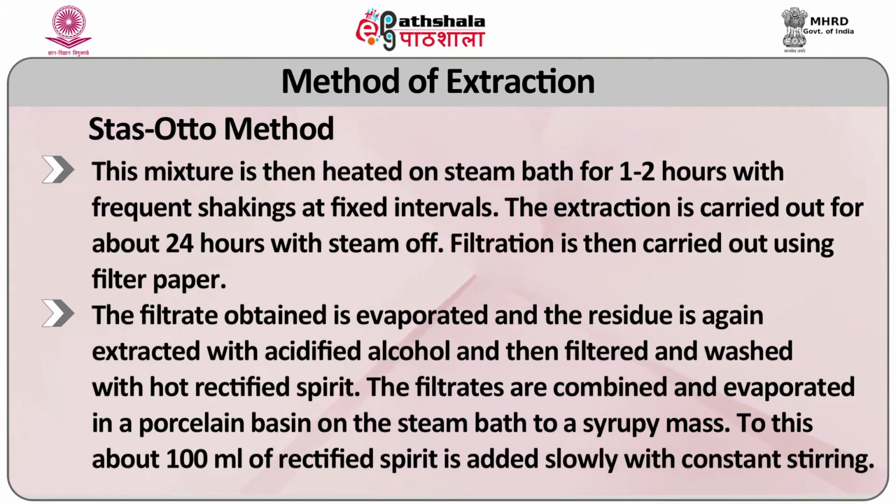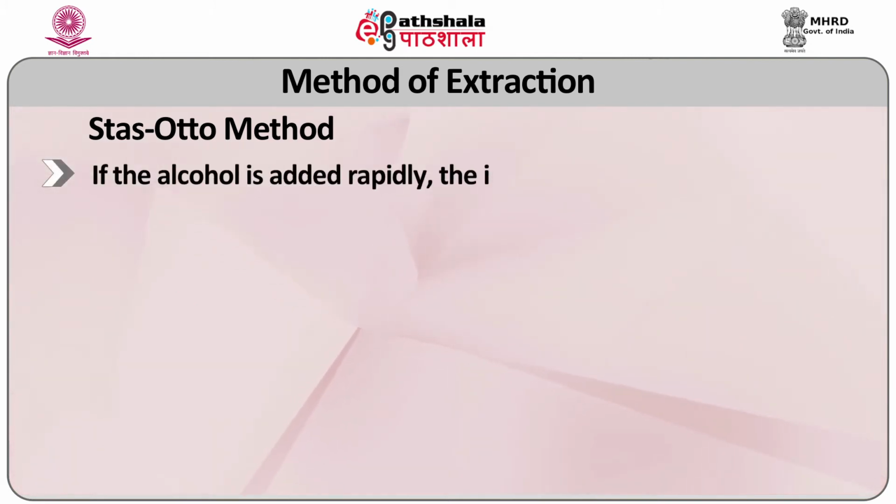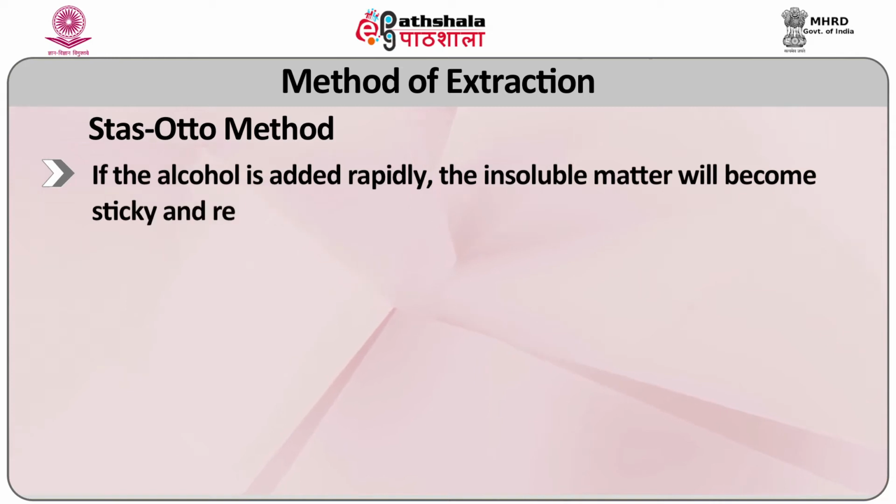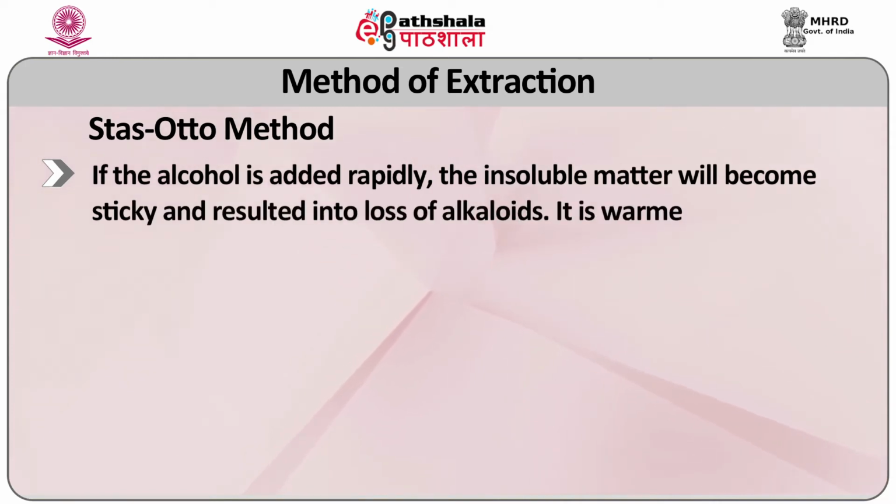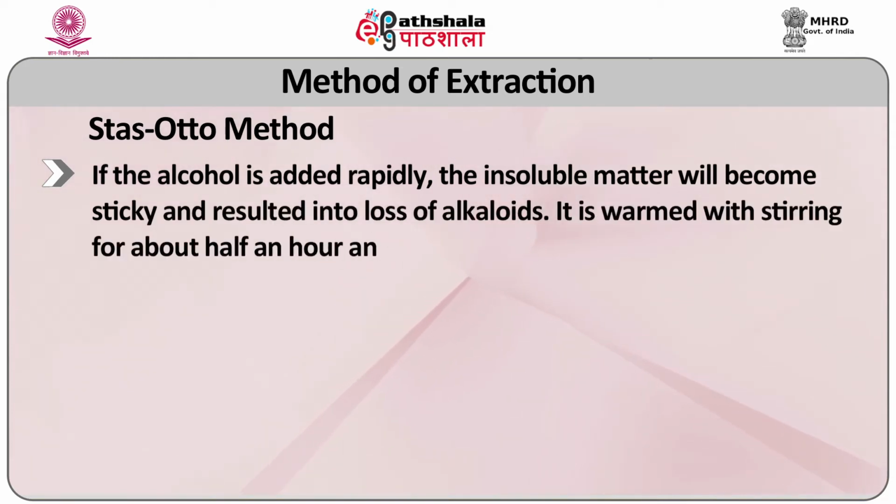To this, about 100 ml of rectified spirit is added slowly with constant stirring. If the alcohol is added repeatedly, the insoluble matter will become sticky and result in the loss of alkaloids. It is warmed with stirring for about half an hour and then filtered. This process is repeated one more time, and the alcoholic extracts are combined and evaporated to dryness.